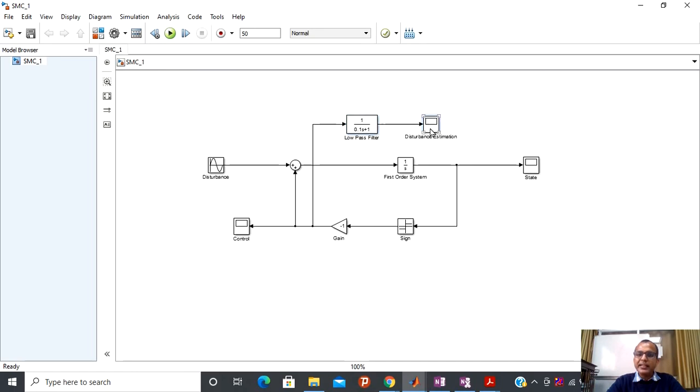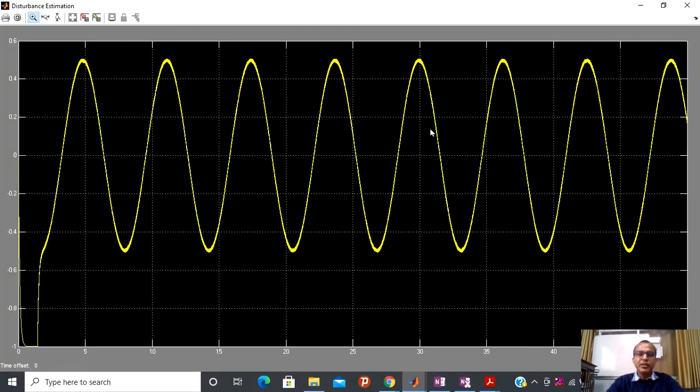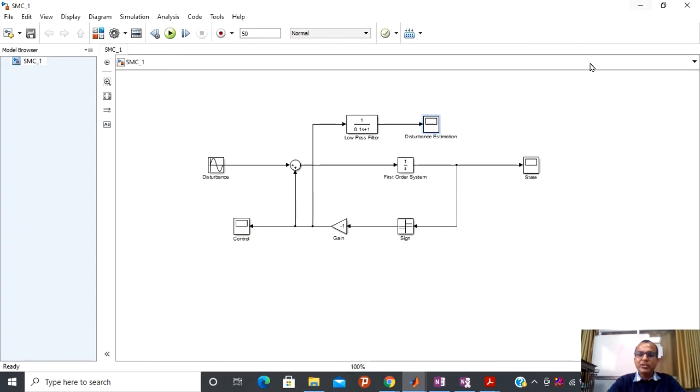First you can see what kind of things come into the picture. Exactly after finite time, once the state converges to 0, I am also able to estimate the value of the disturbance, what kind of disturbance is acting on this system. So in this way you are able to simulate. Does anyone have confusion on this simulation?